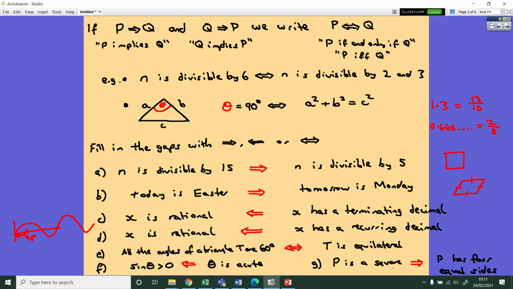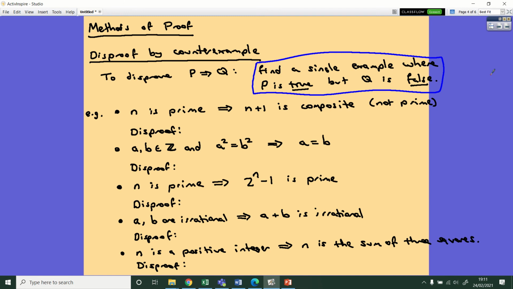We're going to look at methods of proof now. Now we've got to grips with the structure of a mathematical sentence and implication. We can talk about how we actually prove these things. Because so far we've only really thought about whether or not they're true without proving them. Okay, so we've looked at a lot of these in year 12, I think, but it's worth us going through the different methods and looking at some really classic examples that are likely to come up in an exam so that you're really fluent with them and you know exactly how to set them out. Okay, so I'm going to go through these in roughly order of increasing difficulty.